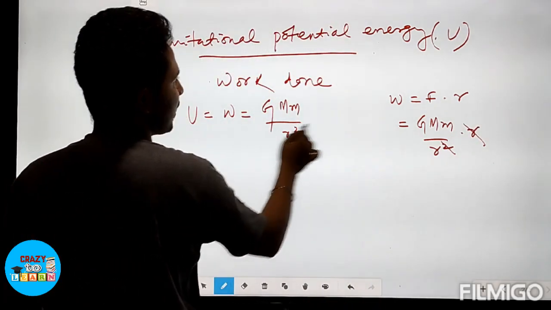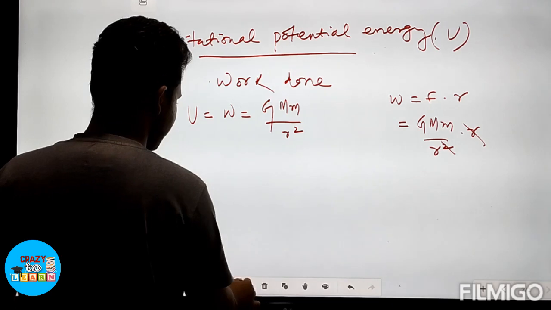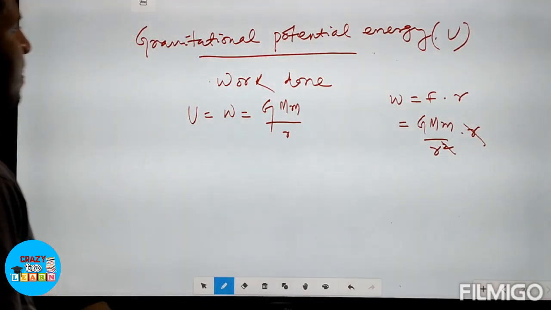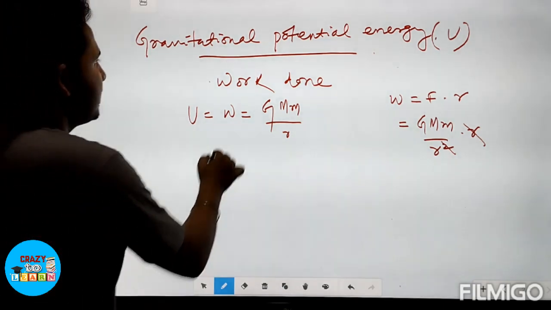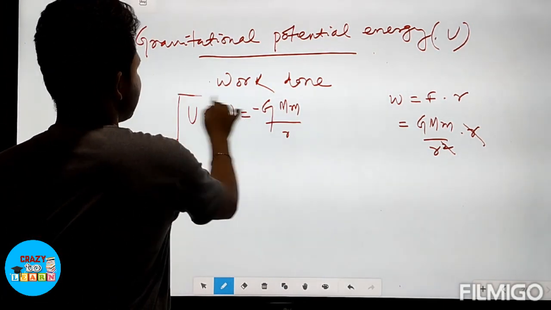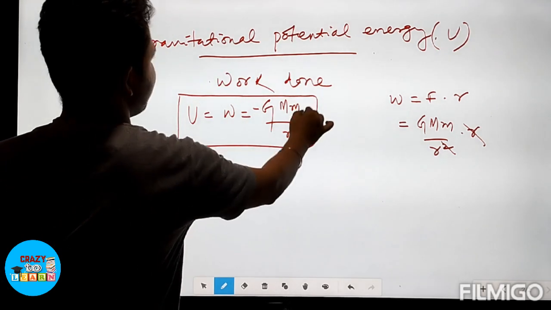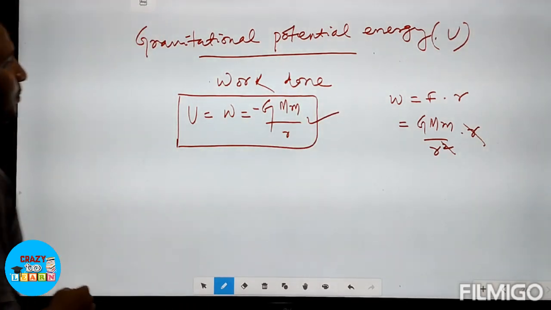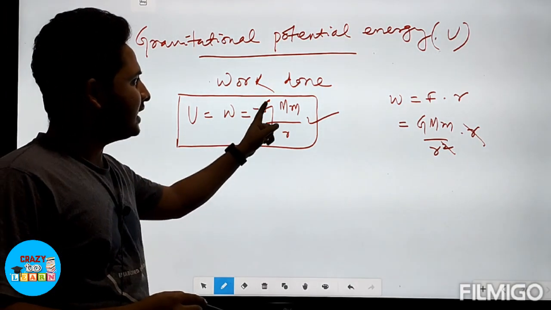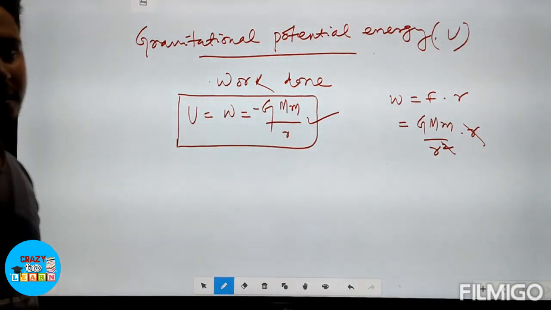So we can write work done W is equal to G M m by R. And as work done is negative, we will put a negative sign. So this is the formula for the gravitational potential energy. What is the formula for the gravitational potential energy? Minus G capital M small m by R.